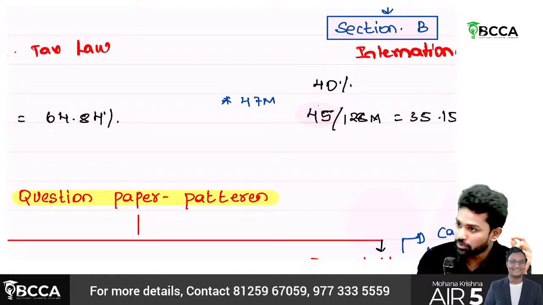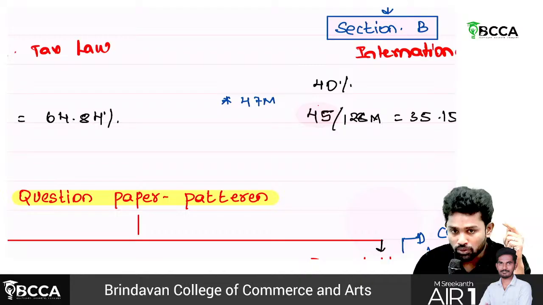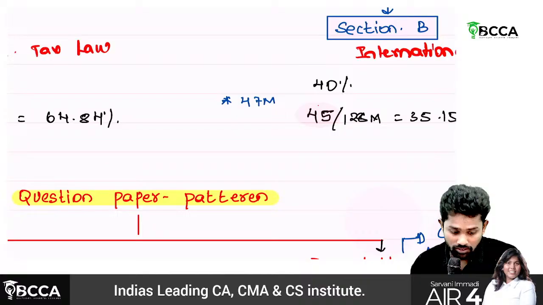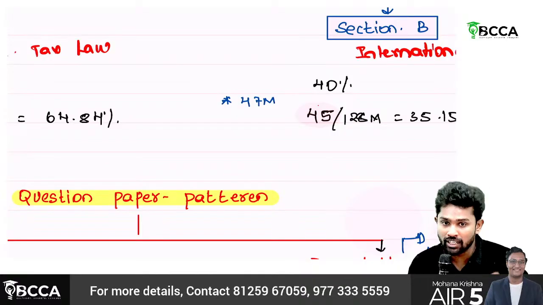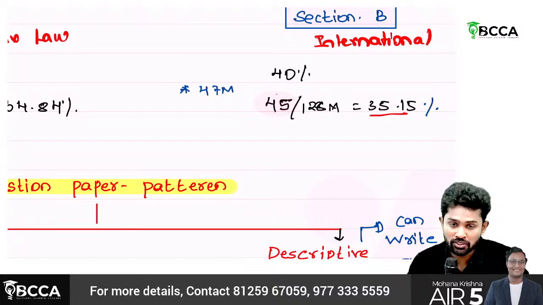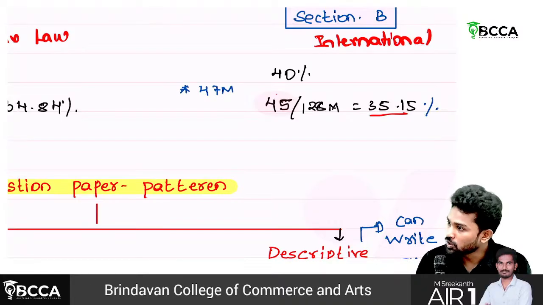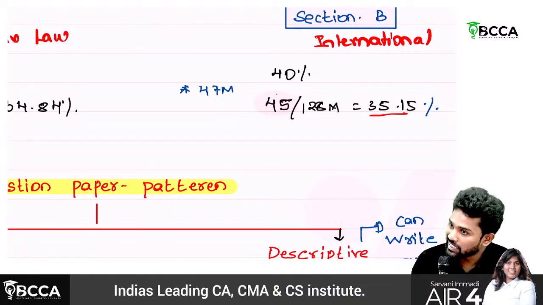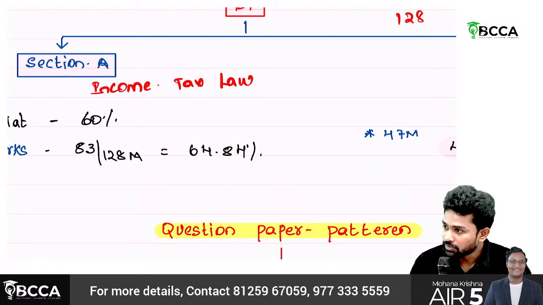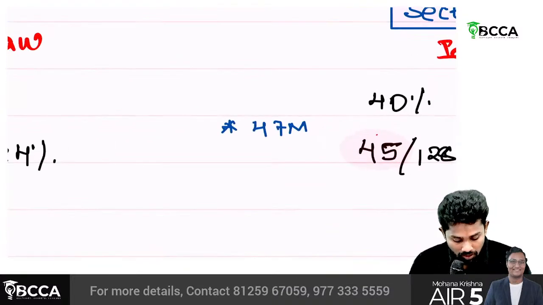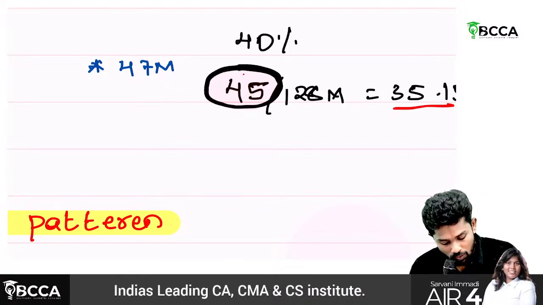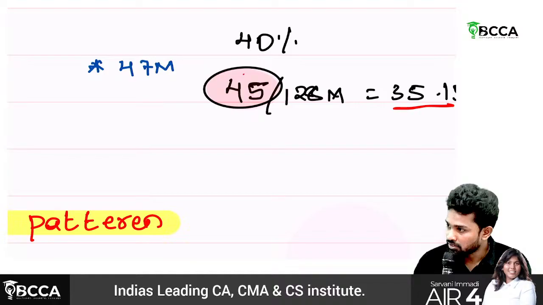And out of 15 MCQs, 5 MCQs will be there from international taxation. So total 35 plus 10, how much is it? 45 marks. So out of 128 marks, 45 marks are only from international taxation. Effectively, how much is the percentage, sir? 35.15. So if you round off, 35% is the actual weightage of international taxation. The balance is from income tax law. But this 45 marks is very key, sir.